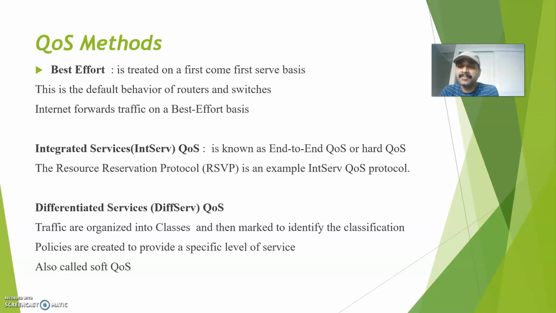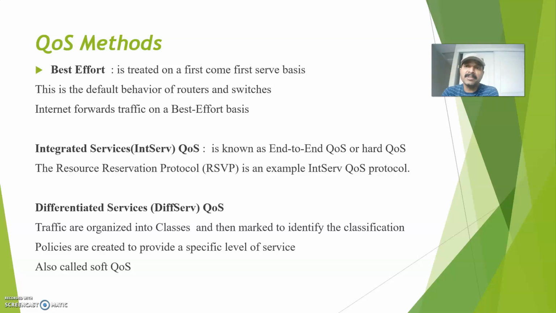Let us take a fire truck or an ambulance example. That is high priority traffic. This traffic will always go ahead of other traffic, right? It may even not obey the normal traffic rules. Compared to this, in the best effort scenario, even the ambulance or the fire truck should stay within the normal traffic flow. Irrespective of its priority, it still has to stay within the normal traffic flow.